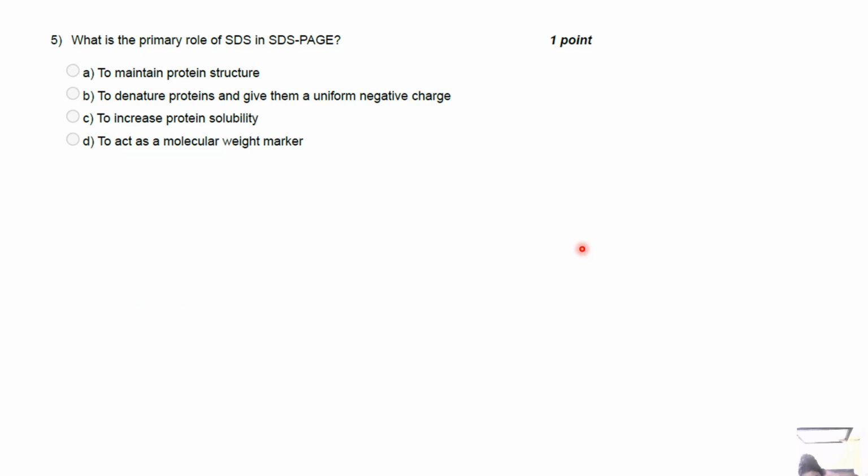What is the primary role of SDS in SDS PAGE? I'll repeat the question once. What is the primary role of SDS in SDS PAGE? A. To maintain protein structure. B. To denature proteins and give them a uniform negative charge. C. To increase protein stability. Or D. To act as a molecular weight marker.